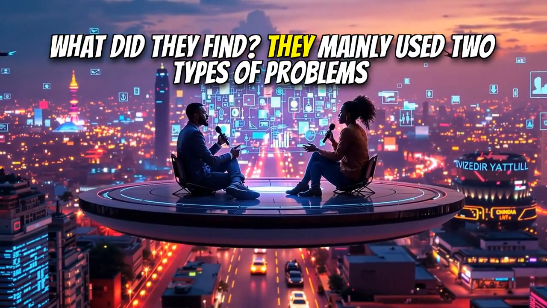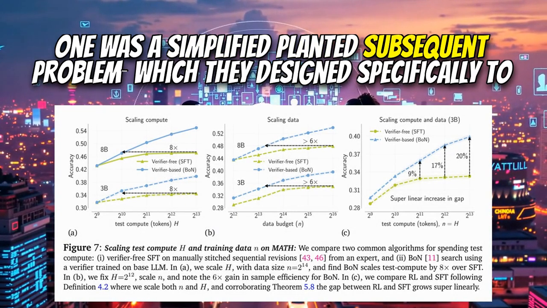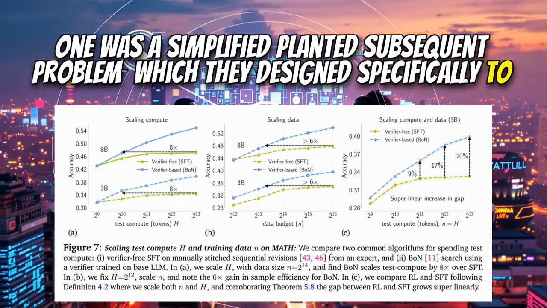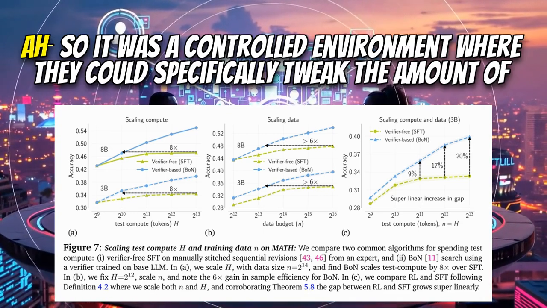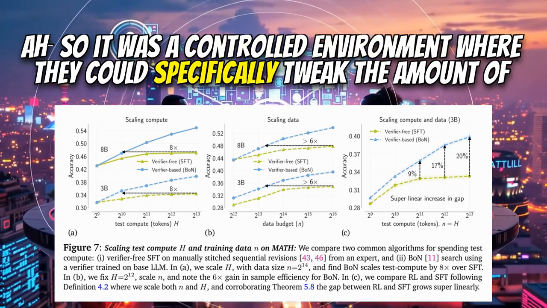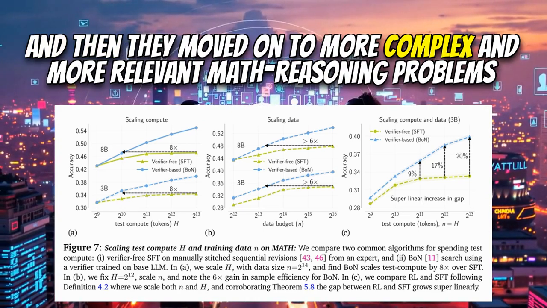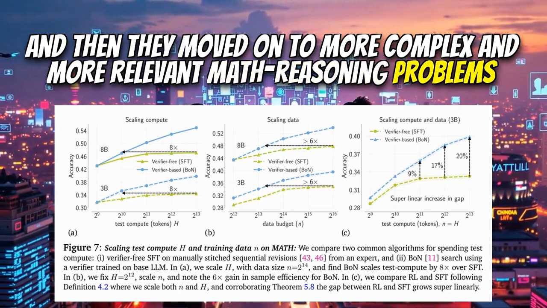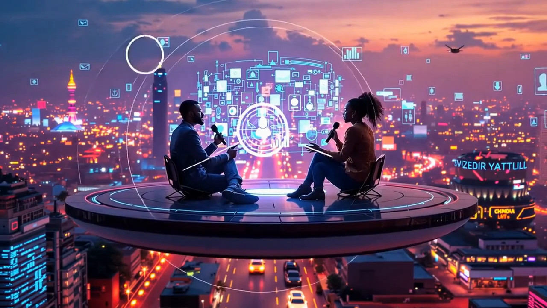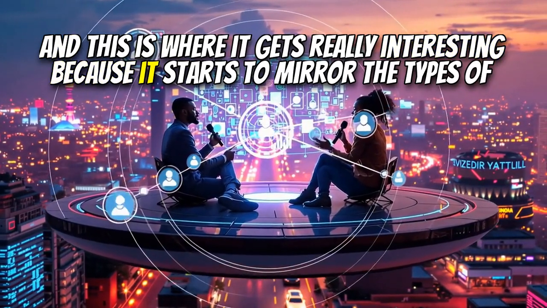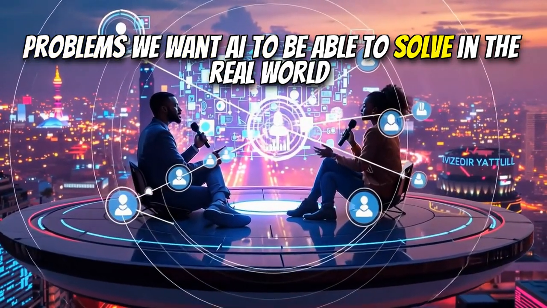What did they find? They mainly used two types of problems. One was a simplified planted subsequence problem, which they designed specifically to test the impact of this heterogeneity on the VF and VB methods. Ah, so it's a controlled environment where they could specifically tweak the amount of variation in those solutions. Exactly. And then they moved on to more complex and more relevant math reasoning problems using a large data set of, well, challenging math questions. And this is where it gets really interesting because it starts to mirror the types of problems we want AI to be able to solve in the real world.